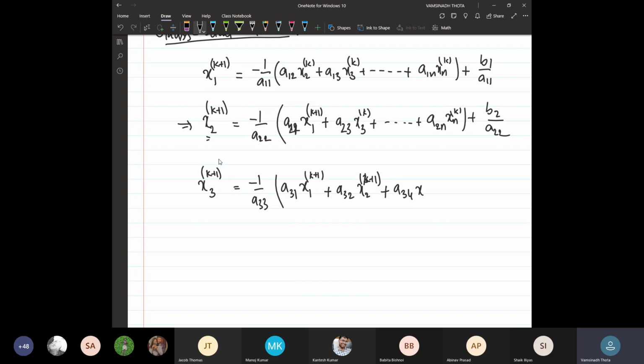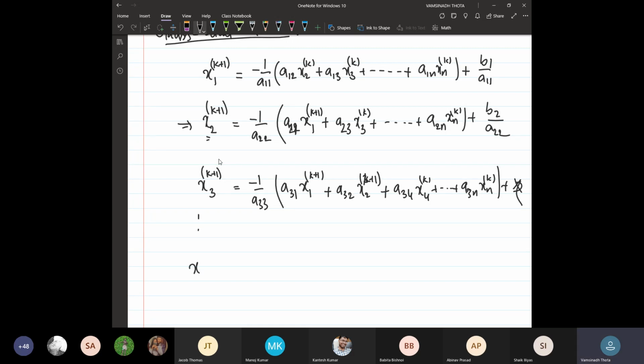So x3, 4, x4, but x4 in the k plus 1 iteration we have not evaluated, so it has to be the kth iteration value, plus and so on, a3n times the kth iteration value of xn, and plus some constant, okay, that is there.